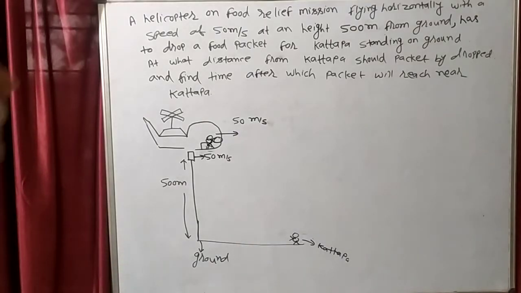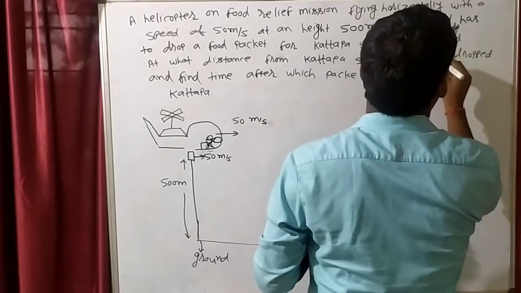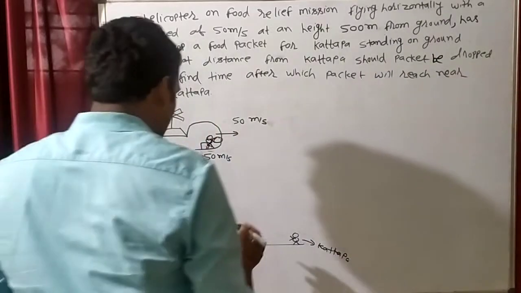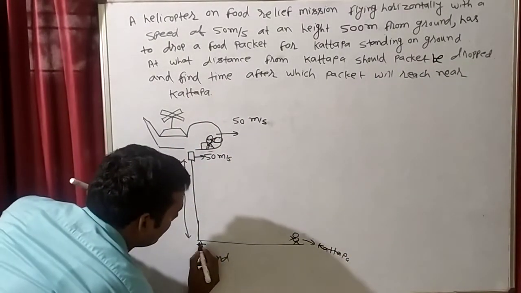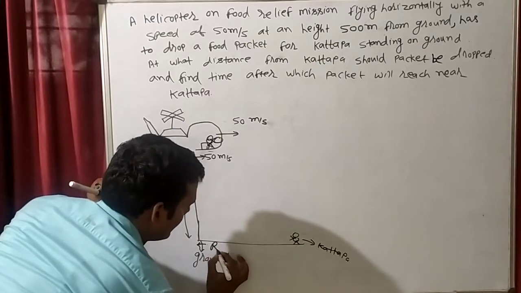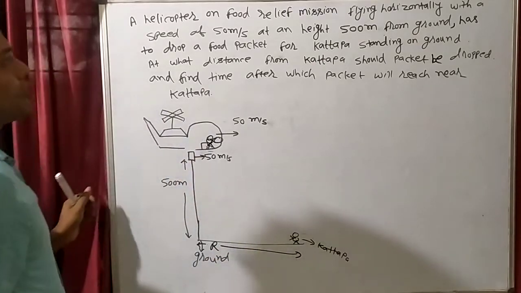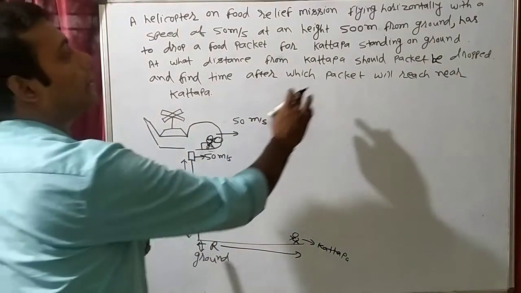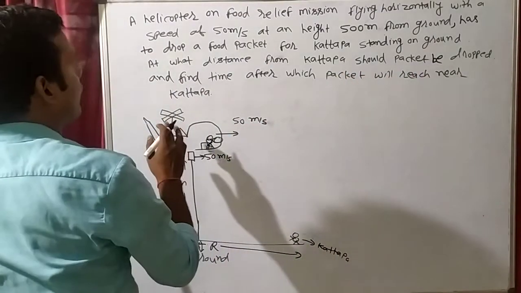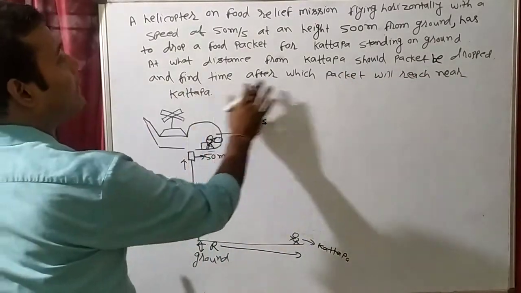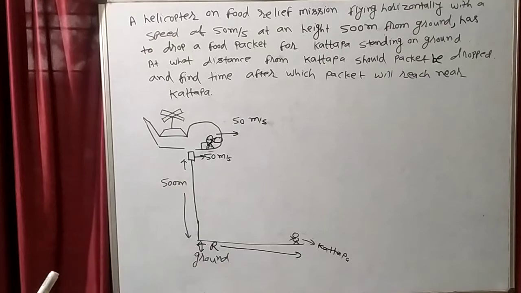So you have to exactly find this distance. Actually this distance is what? Length. At what distance from Kachappa should the packet be dropped? And find the time after which the packet will reach near Kachappa.